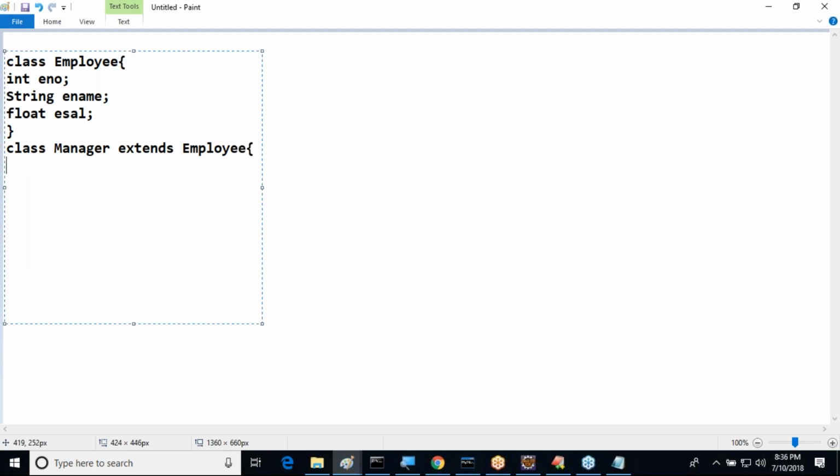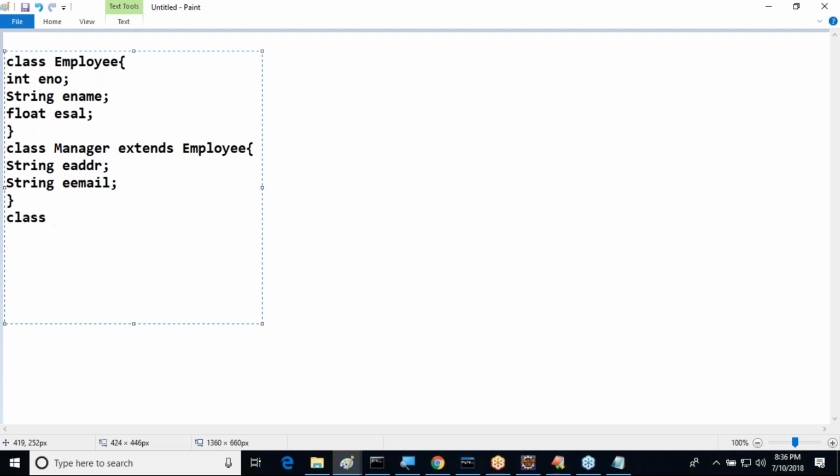Some other properties I want to take. Which properties? For example, let's say string employee address I want to take. Next, some different properties: employee address, and next one is employee email. I want to take it.